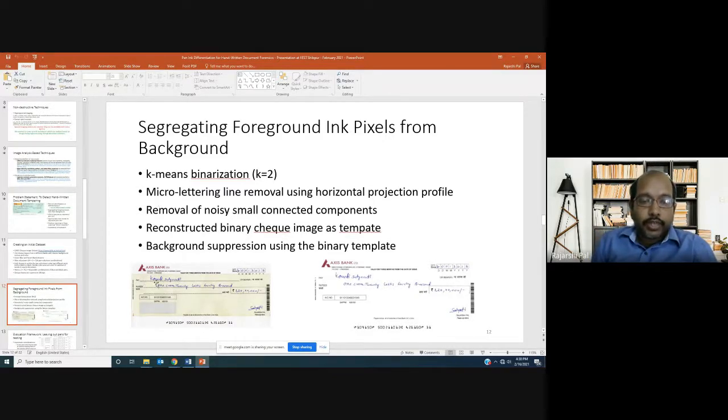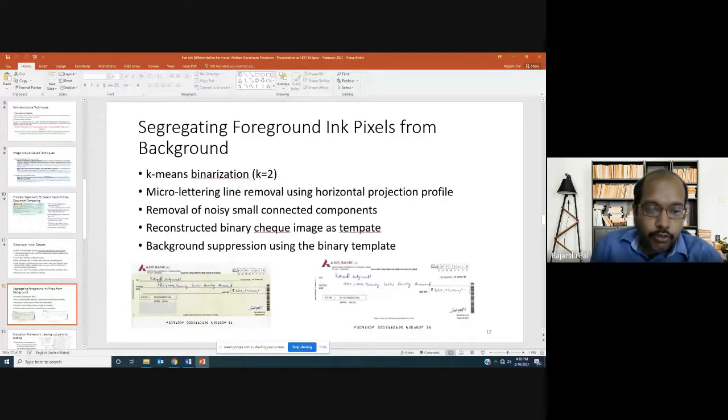Now in a check image you can see these kinds of horizontal lines, right? These are called micro lettering lines, because they are not straight lines actually. They are in a very teeny font where the bank name is written. So it is an Axis Bank check, so Axis will be written in a very teeny font. These micro lettering lines have to be removed. Why? Because let's say we are investigating whether these two words in the payee name portion are written using the same pen or not.